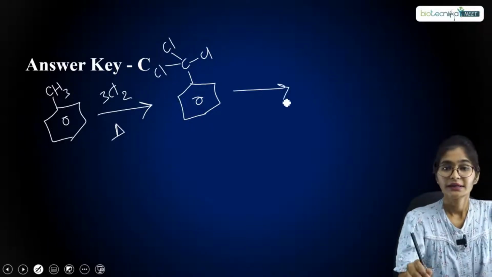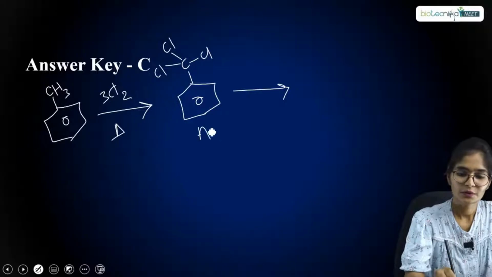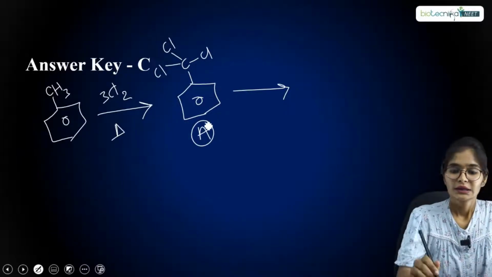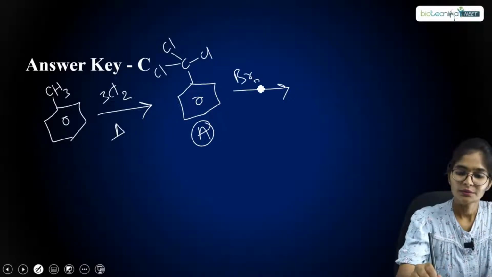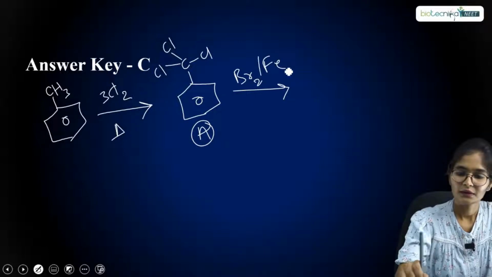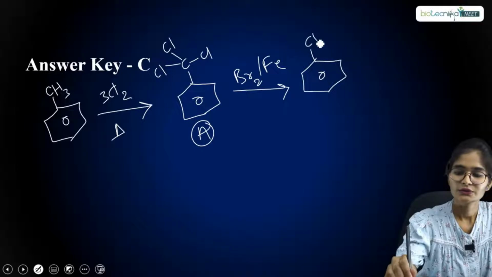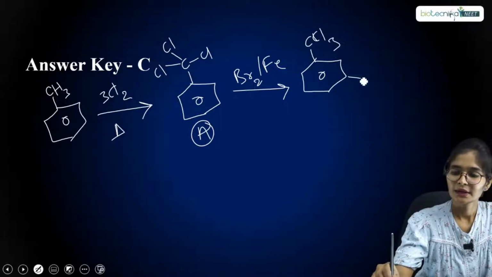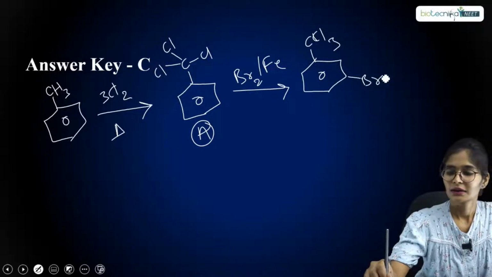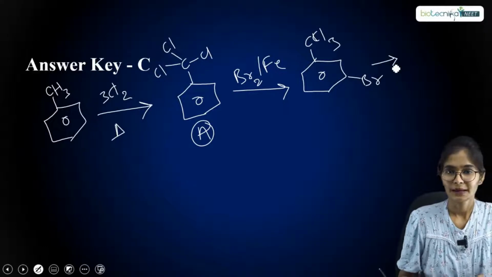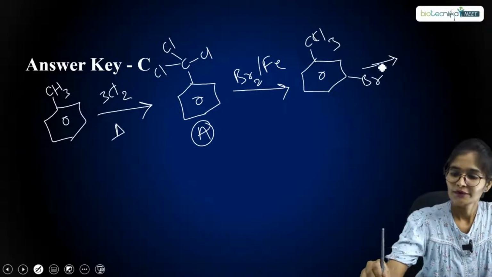Now this is the product A you have got. Now they have further treated with Br2 in Fe, right? So with Br2 and Fe, since you have CCl3, Br will be attacking at the third position, the meta position. Apart from that they have given tin over HCl.